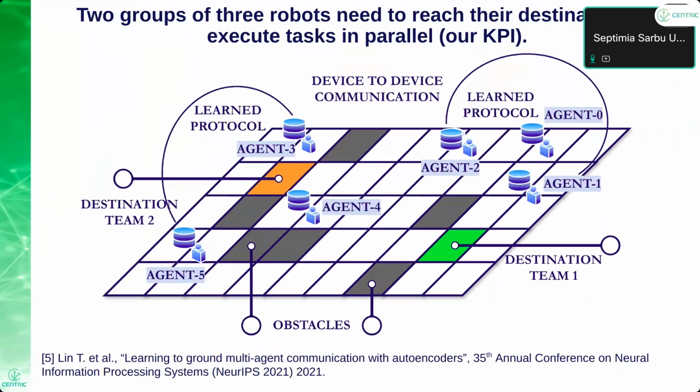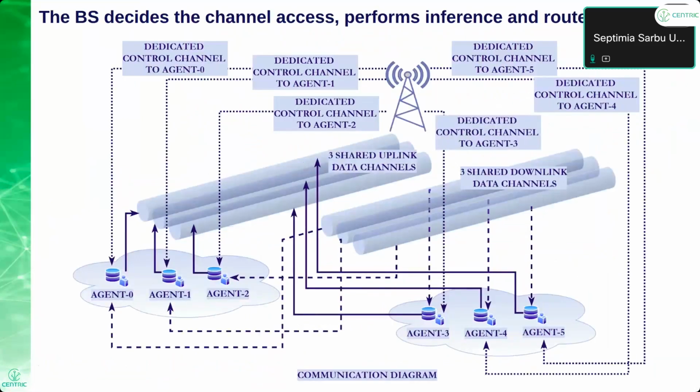So instead of just focusing on allocating energy and communication resources to maximize data rates, we will focus on creating a channel access scheme that adapts dynamically to ensure that robots reach the destination. The same number of robots from each team are at the destination to execute the task in parallel.